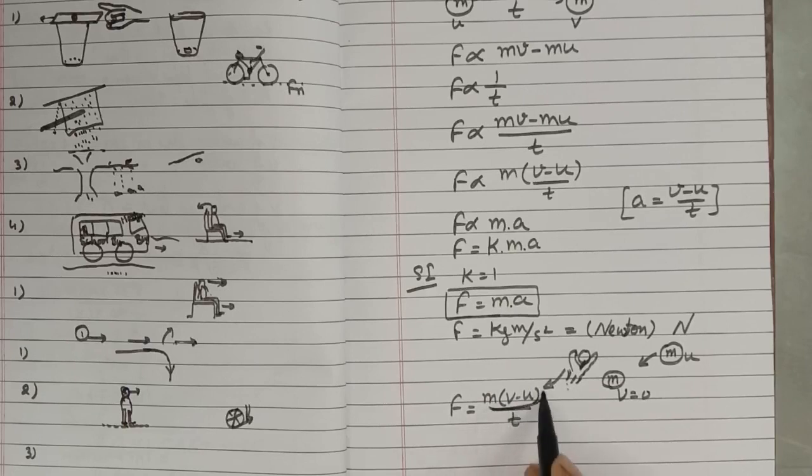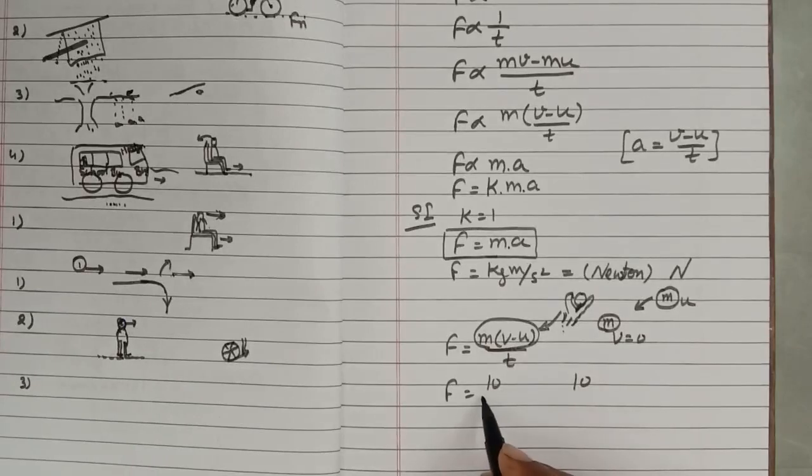Suppose the change in momentum is a constant value, because the body will have some constant velocity and finally it has to become zero. So suppose I'm taking this as 10. Now suddenly you catch this ball in 1 second. Or if you move your hand in the backward direction, you are taking more time.